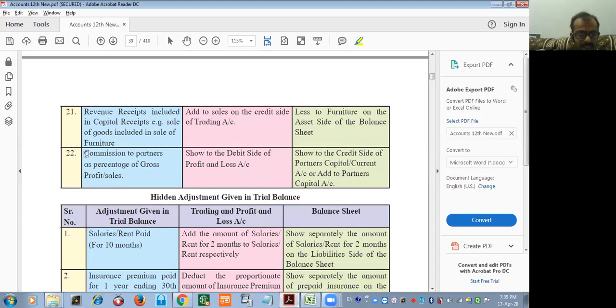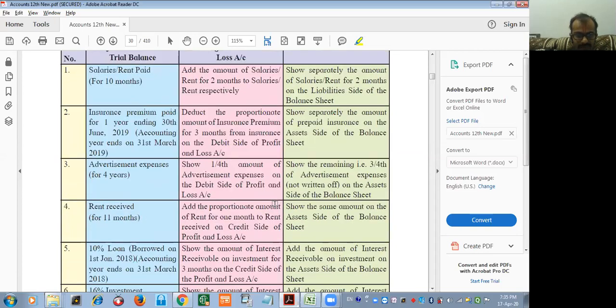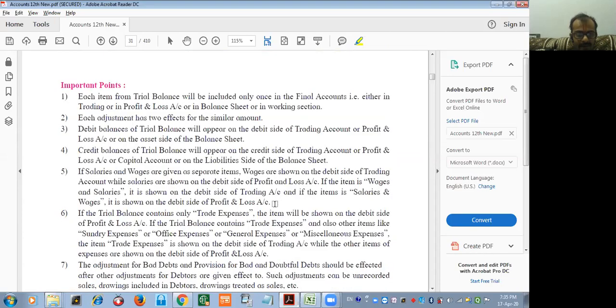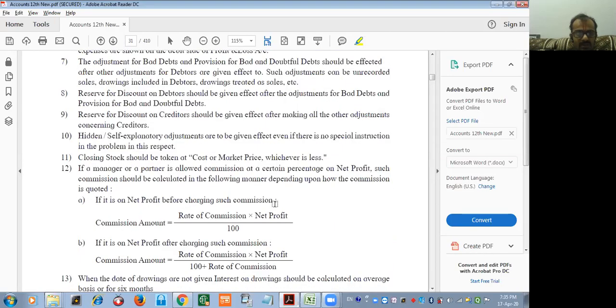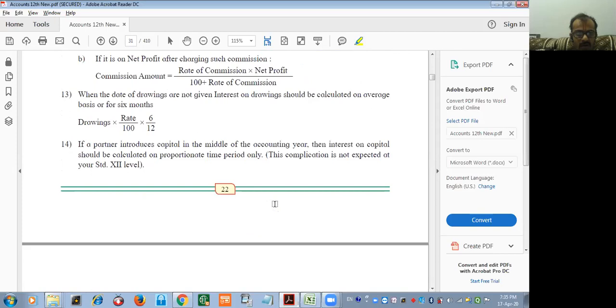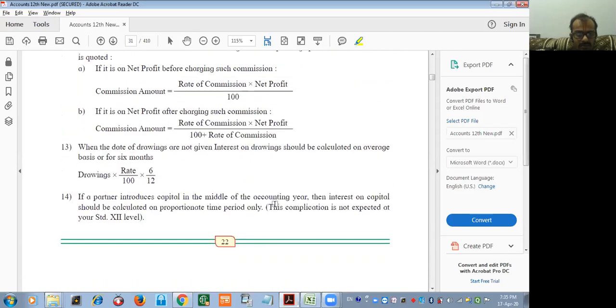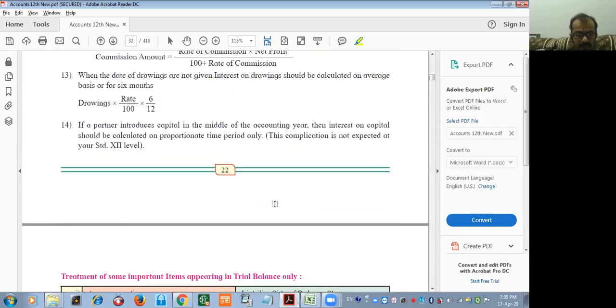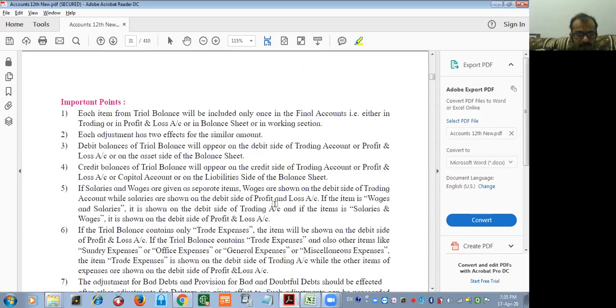And this adjustment we have seen in 12th standard first chapter, 22nd, commission to partners as percentage of gross profit. Okay. There are also some hidden adjustments we are supposed to see in this. Now we will see all these things later, the important things, important points.